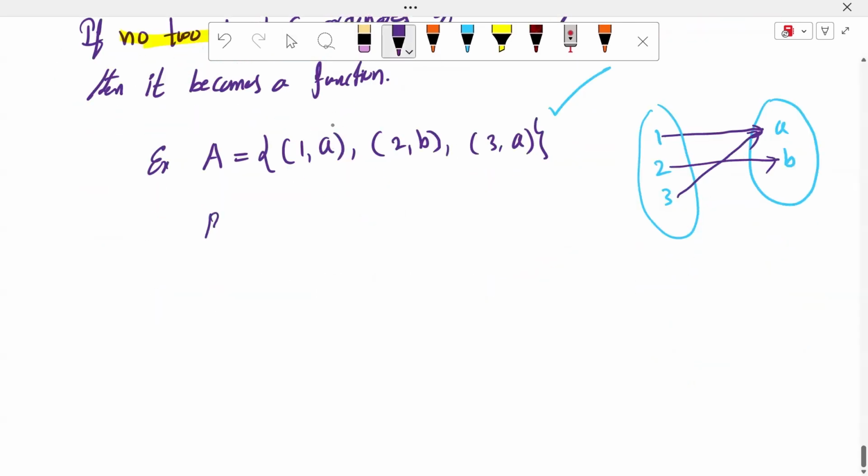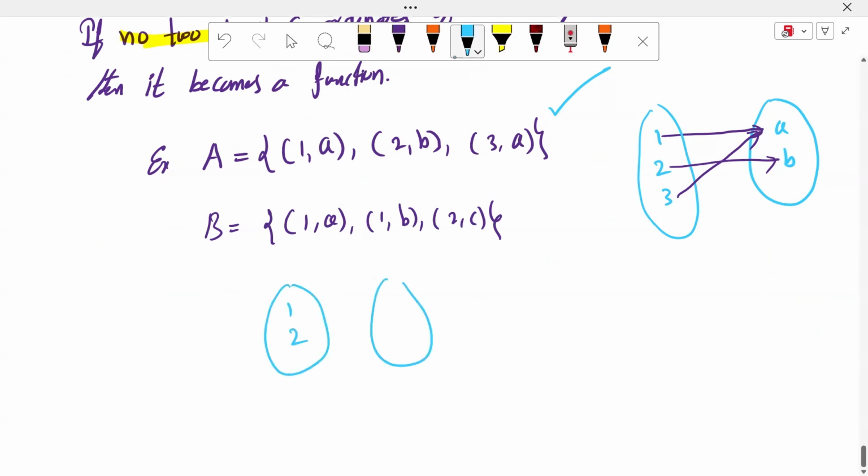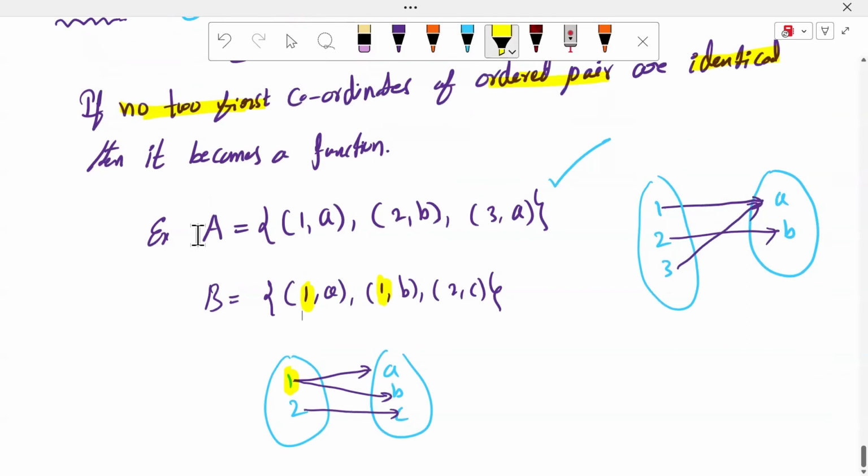For example, we can take B. It is nothing but (1, A) and (1, B) and (2, C). This diagram is 1, 2 and A, B, C. 1 is mapping to A. 1 is mapping to B. 2 is mapping to C. Here there, 1 is the identical, sir. First coordinate is identical. Same unnai, sir. No, not identical annat, sir. No two first coordinates. First two coordinates is the 1, 1, sir.